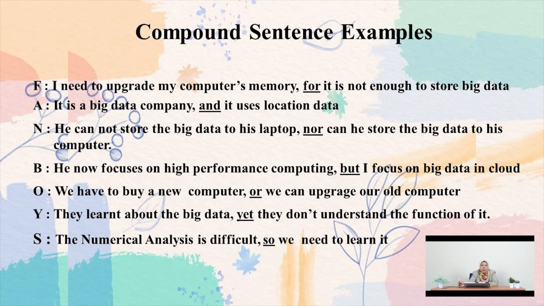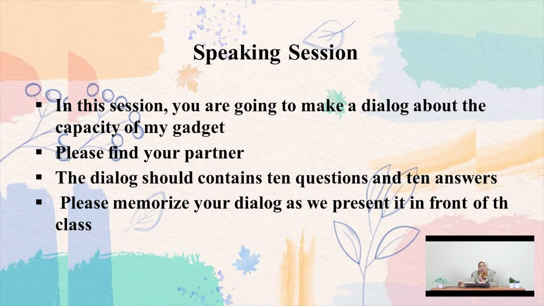And then the last example, that is using what? So. Okay, so as a conjunction. The numerical analysis is typical, so we need to learn it. And then let's see which one is the simple sentence. Yes, "the numerical analysis is typical" is the first simple sentence, or independent clause. And then the second one is "we need to learn it." Don't forget to put a comma before the conjunction. Okay. That's it about the structure.